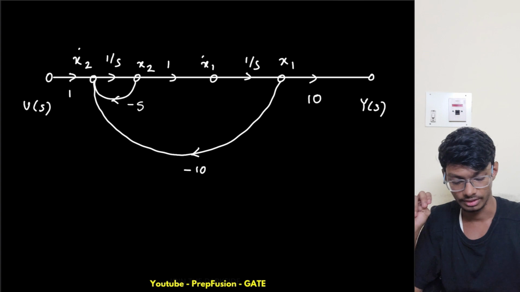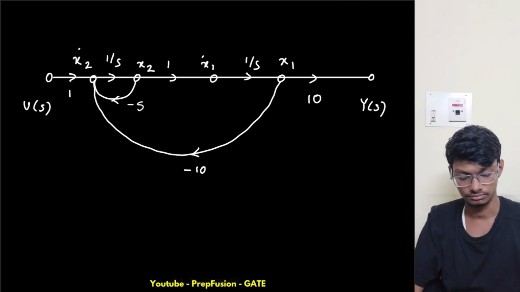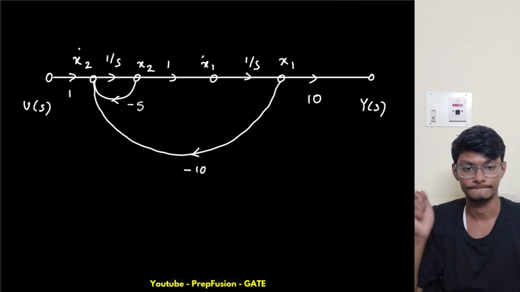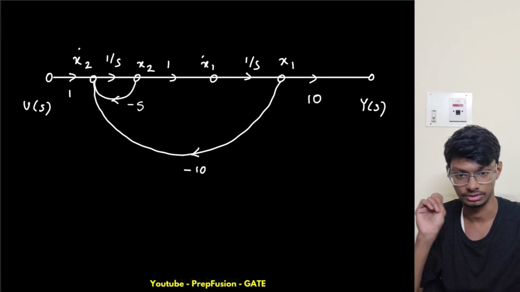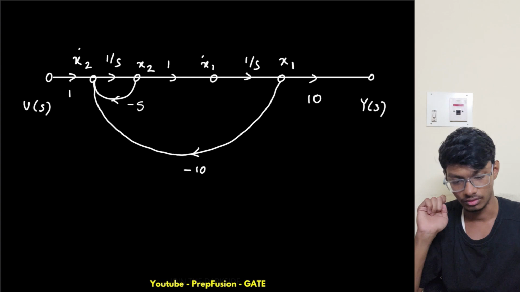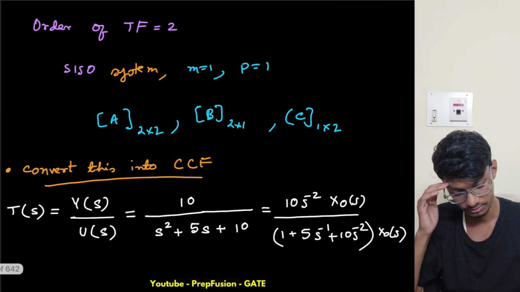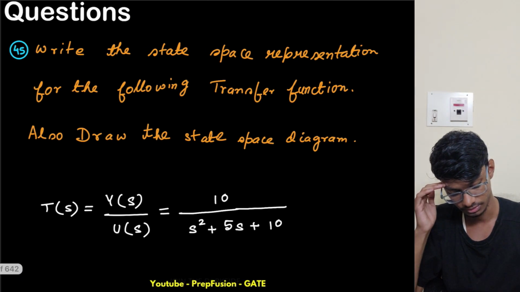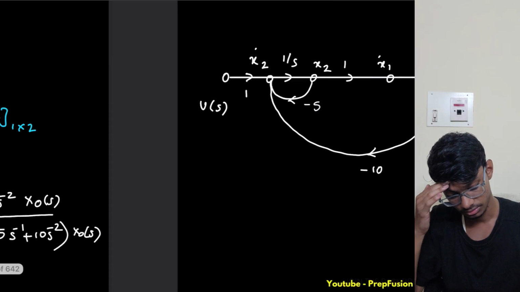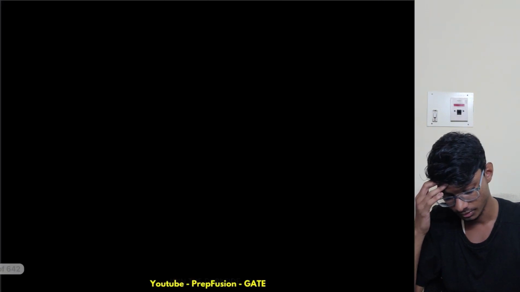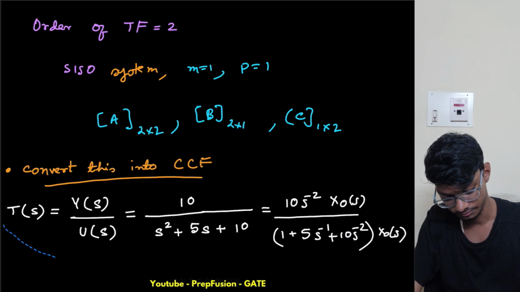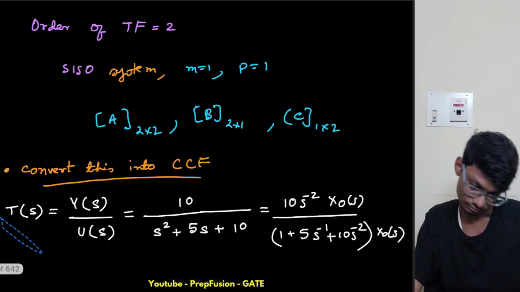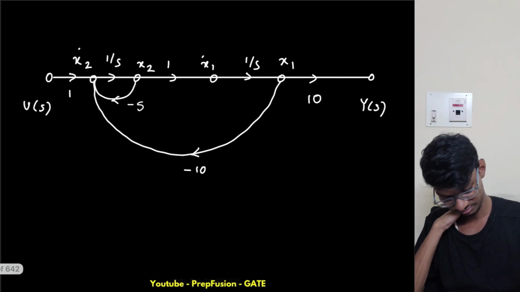So okay, now let's solve this using the transfer function. How will I solve using the transfer function? Okay, did I miss something? This was 10, was it 10? Okay, this was 10. So if I solve using the transfer function, what do I get? So my transfer function, if I copy the transfer function, something has been messed up.